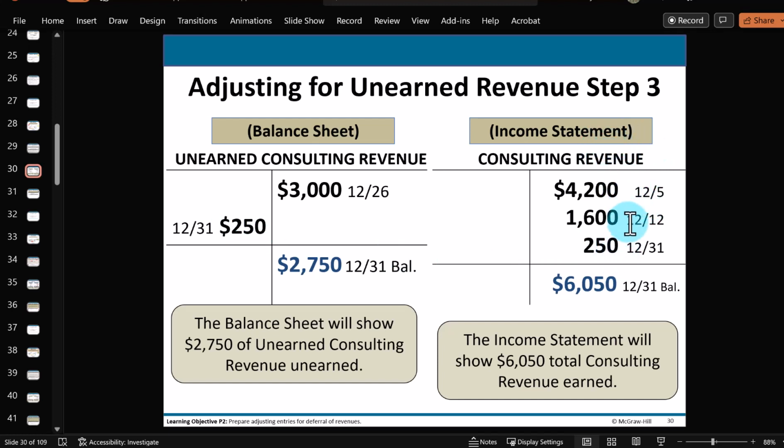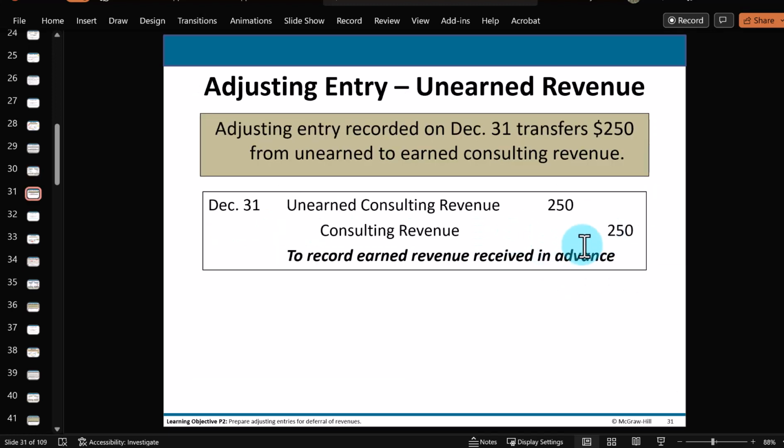So the previous credits here you can see was probably work we did that we had billed and or collected during December. But this 250, remember, we already collected back here on this date, and only now we've earned 250. And we're going to record an adjusting journal entry for this 250. Here you can see the journal entry journalized in our general journal, reducing the liability, debiting unearned consulting fees, at the same time reporting the revenue, crediting the revenue.